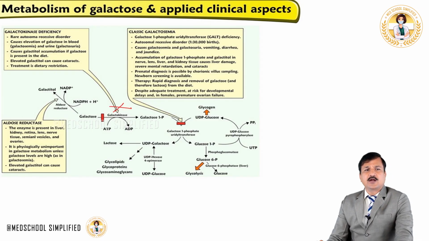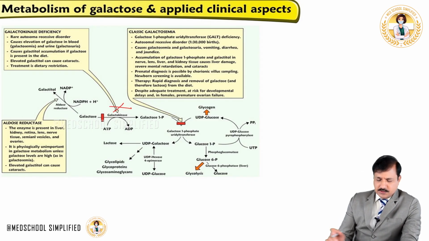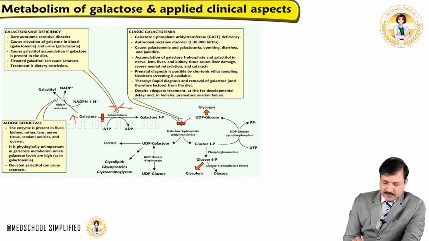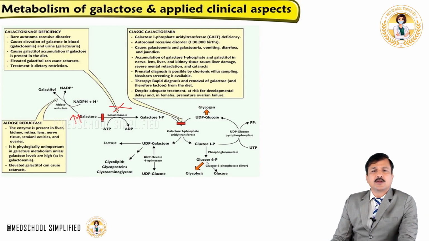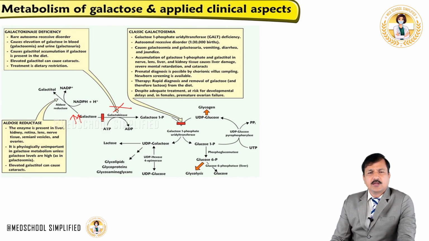It's a rare autosomal recessive condition which will lead to elevation of galactose, and this galactose builds up initially in the tissue and later in the blood, giving rise to galactosemia, and since it's a water soluble molecule, it appears in the urine leading to galactosuria.